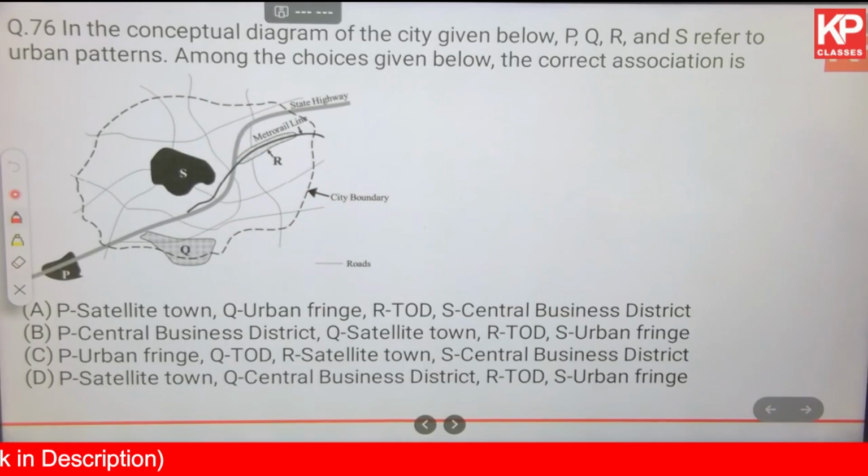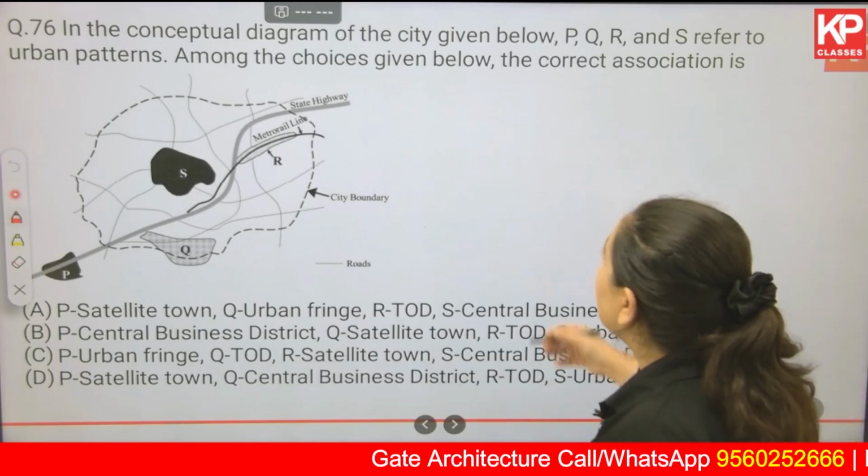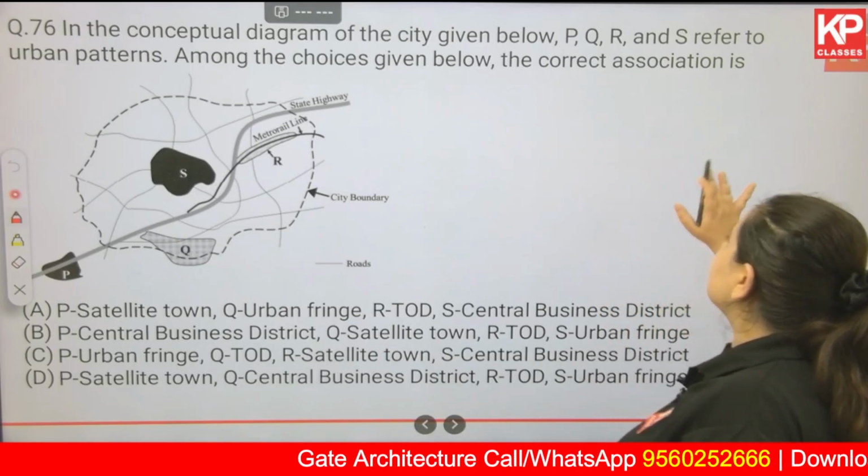Next, moving on to the next question. This is again the simplest kind of question that can be asked. In the conceptual diagram of the city given below, P, Q, R and S refer to urban patterns. Among the choices given below, what is the correct association?